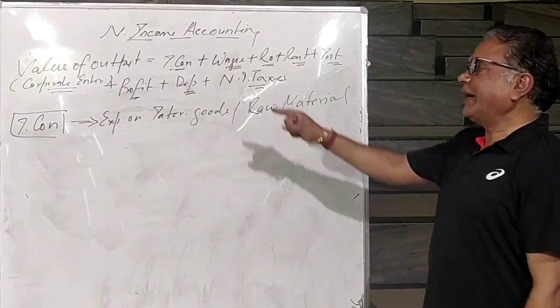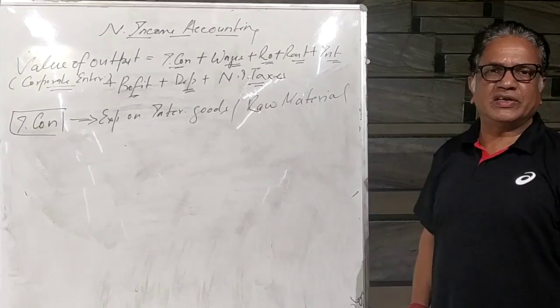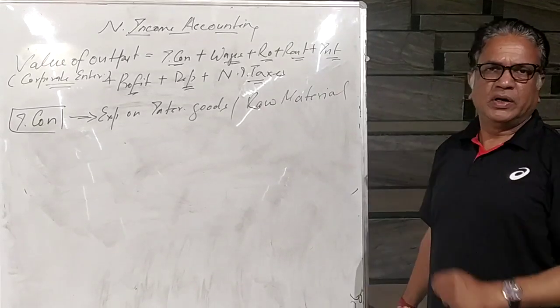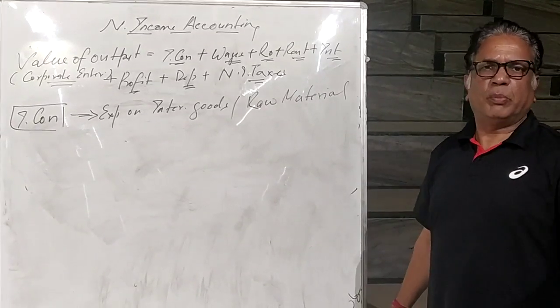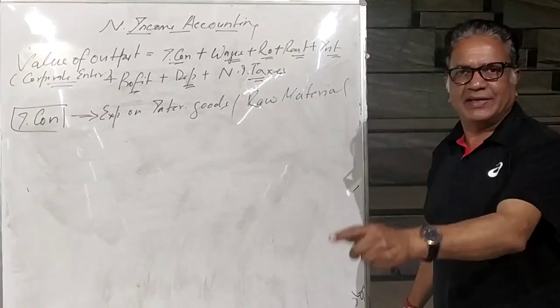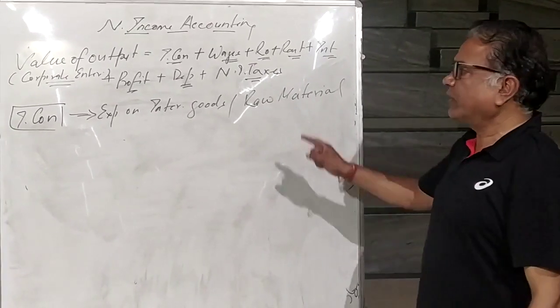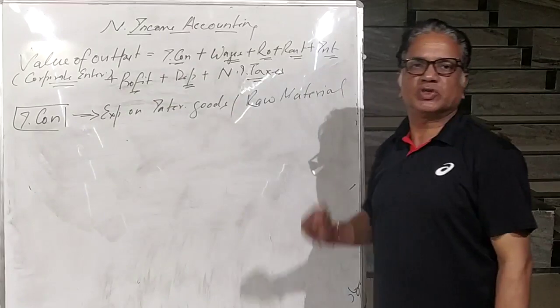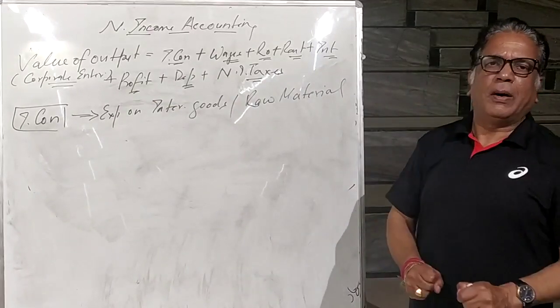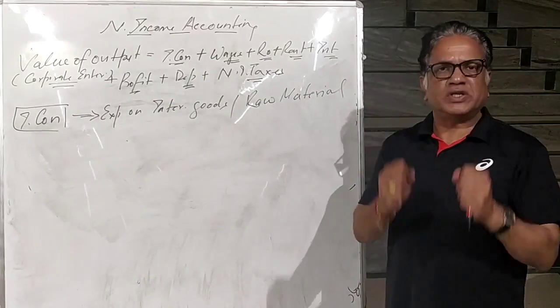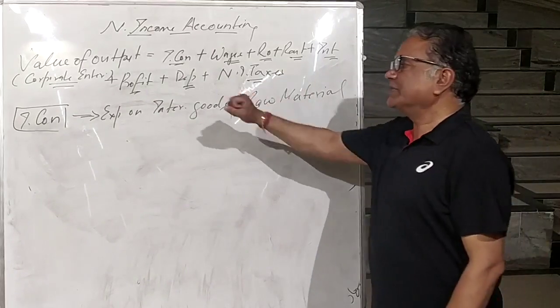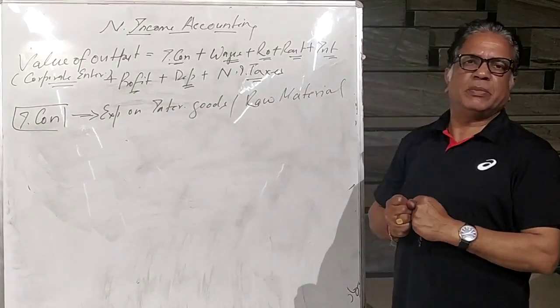So who is going to make the intermediate consumption? Producer. Like in agriculture, what is intermediate consumption? Use of water, use of electricity, use of pesticides, use of fertilizers, use of seed, that will all come under intermediate consumption. So if any firm is using non-durable goods and services, like what is intermediate consumption in JK White Cement?